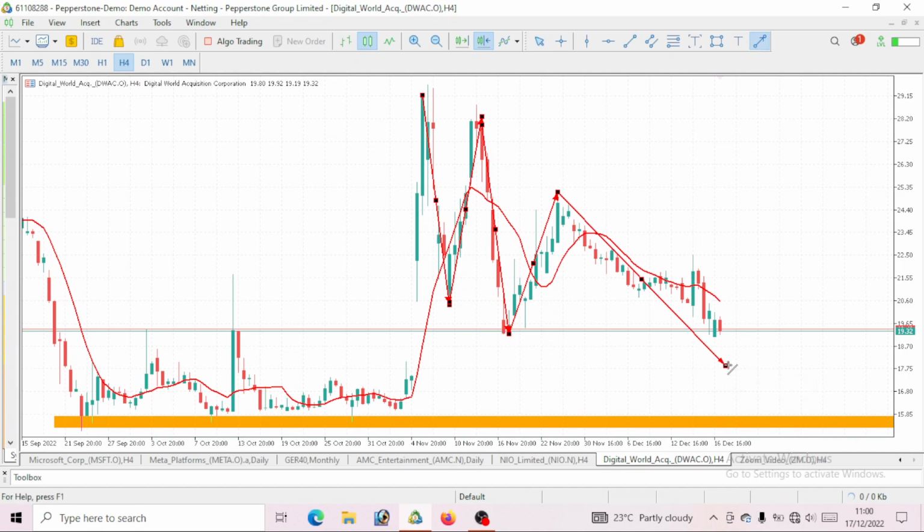If you want to be patient enough to wait for a pullback to occur before you go ahead and sell, then there's no problem. You can possibly wait for a pullback. Once the pullback happens, then you are able to sell more and make more on this movement. So DWAC for this week, guys, we should be expecting a bearish move. So watch out for it, guys.